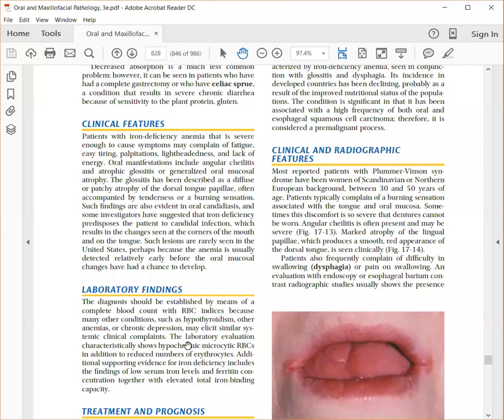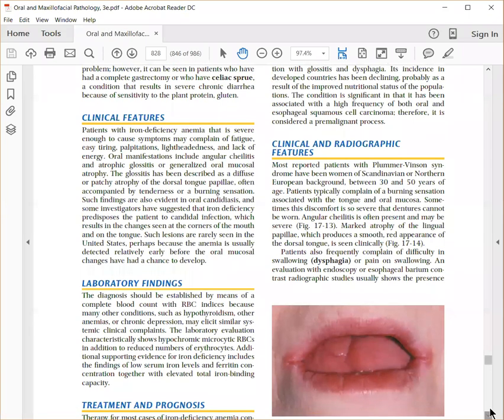Hypochromic means RBCs appear pale because the hemoglobin is not present properly. Microcytic means RBCs are smaller in size, and even the total count of RBCs will be less. That's why it's called anemia. Okay, and even the total iron binding capacity is also affected.